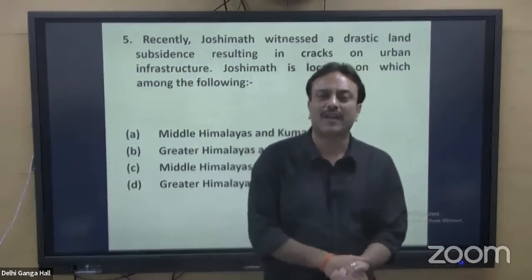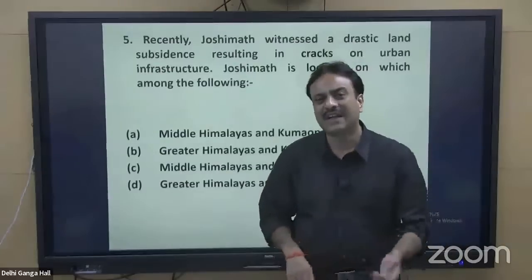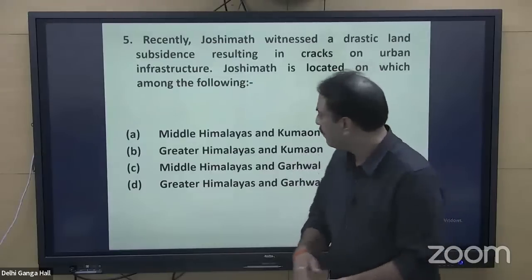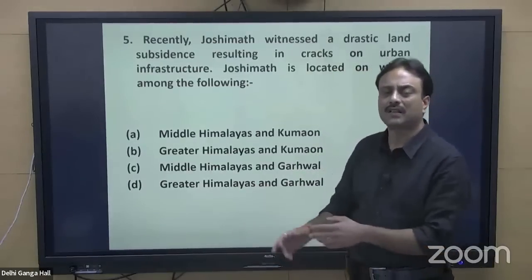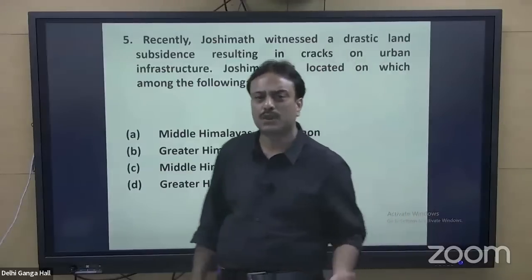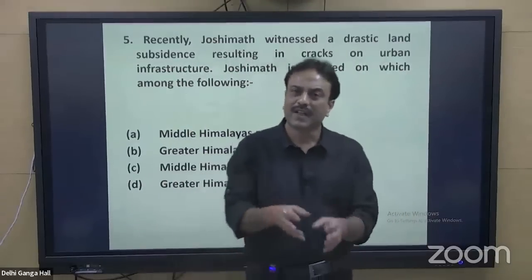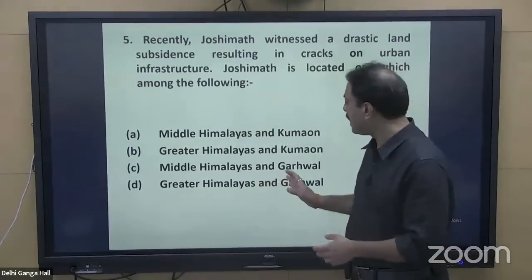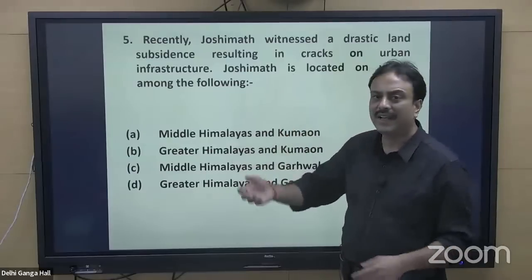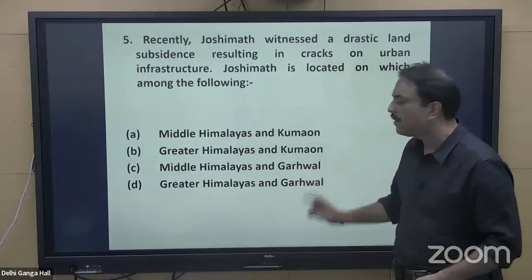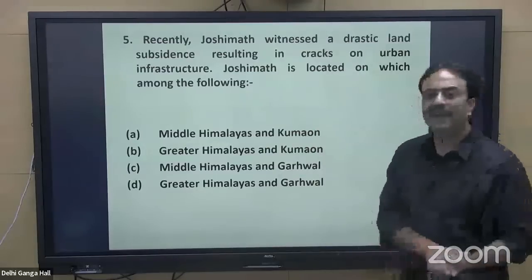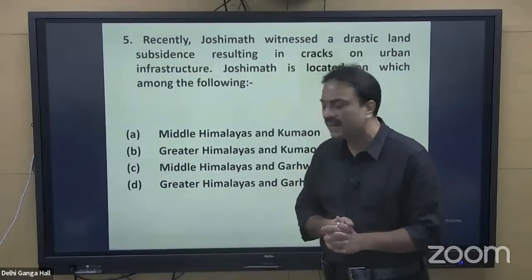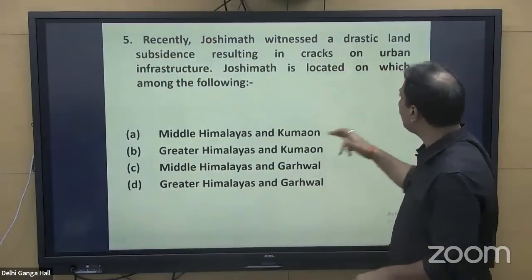The eastern section is called Kumaon. Almora, Ranikhet, Nainital, Haldwani, Kathgodam are part of the Kumaon Himalayas. When we talk about Garhwal: Badrinath, Kedarnath, Gangotri, Yamunotri, Dehradun, the capital of Uttarakhand, Rishikesh, Haridwar, Srinagar of Uttarakhand, not Srinagar of Kashmir, they are part of Garhwal. Joshimath is very close to Badrinath, so it is a part of Garhwal. So options A and B can be eliminated very easily. Next is C and D, whether it's a part of Middle Himalaya or Greater Himalaya. Undoubtedly it is a part of Greater Himalaya.